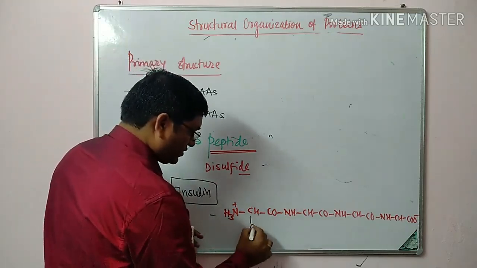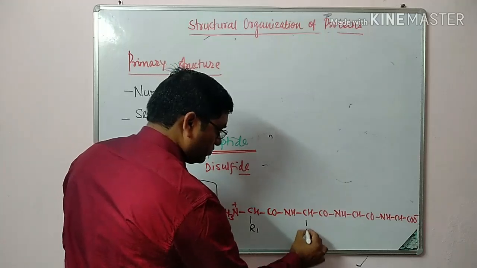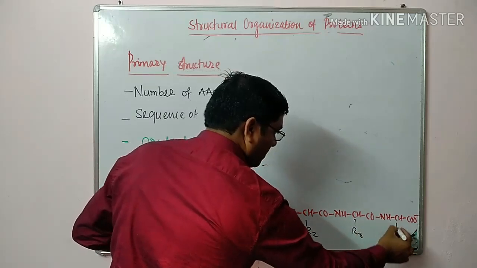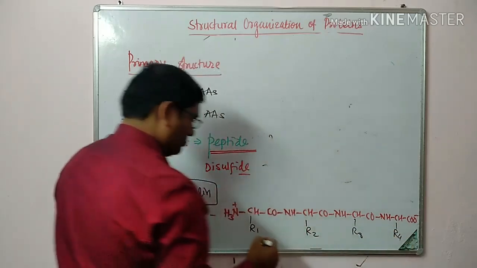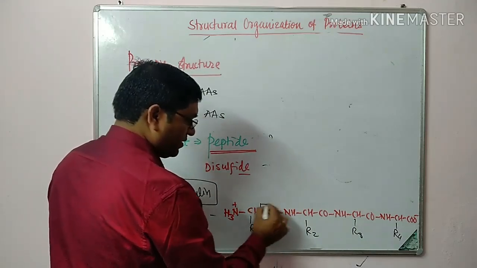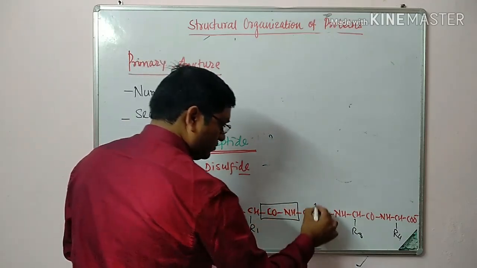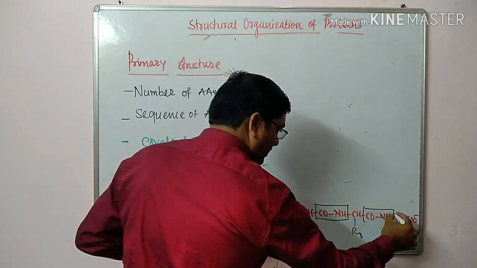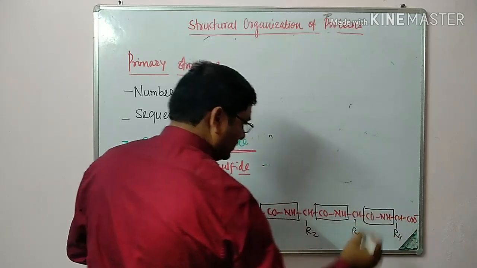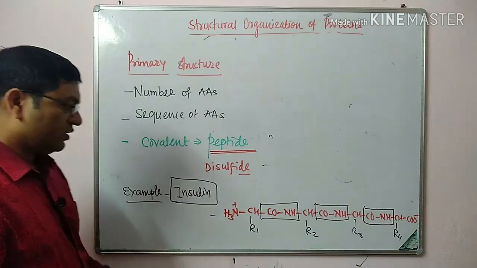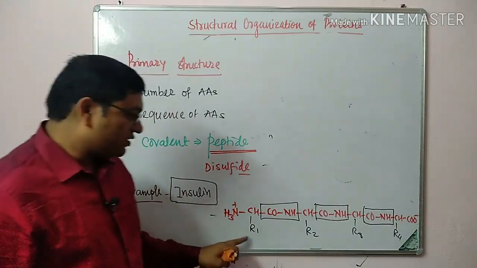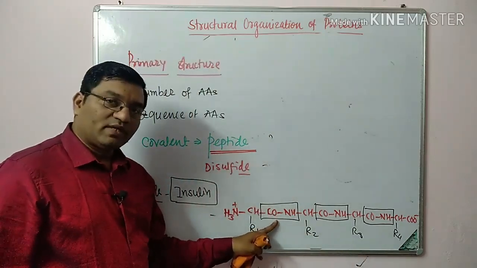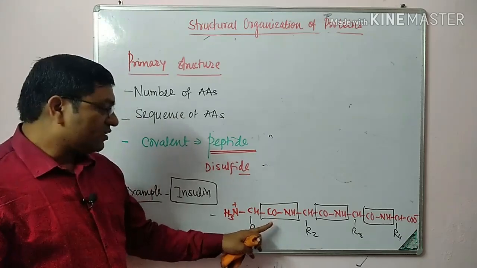This is a functional group. This one is the peptide linkage, CONH. These amino acids, first, second, third, fourth, are connected to each other by peptide linkage, and the